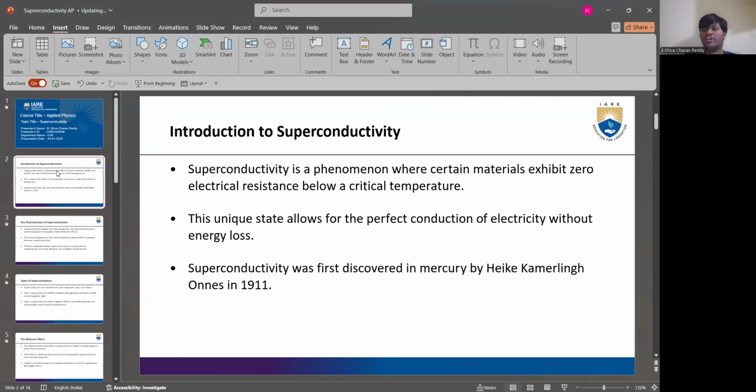This is a phenomenon where materials, when you impose certain conditions on them and reduce their temperature below a certain critical temperature, exhibit a perfect conduction of electricity. This was discovered in 1911 on mercury metal.